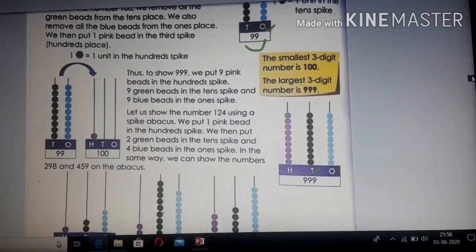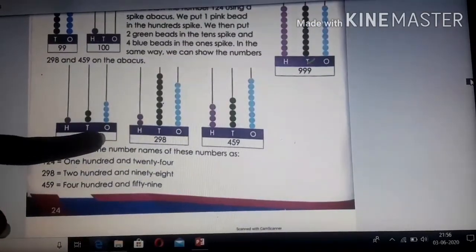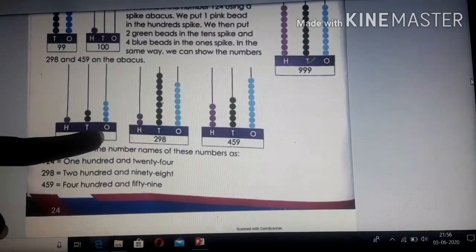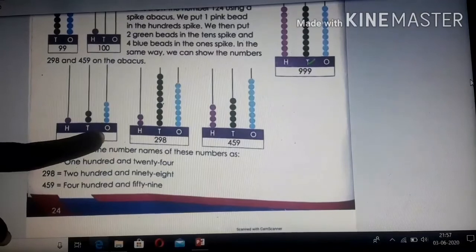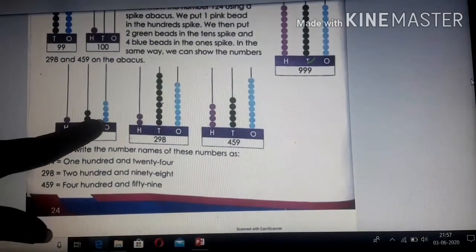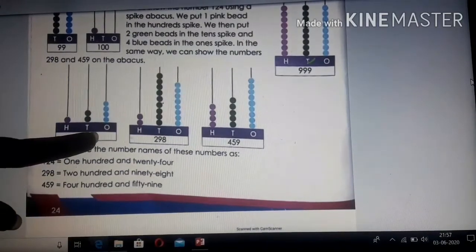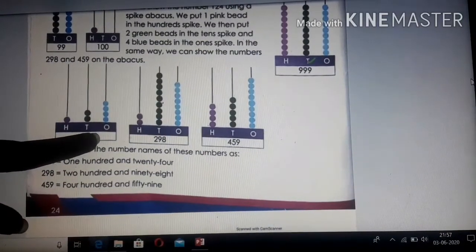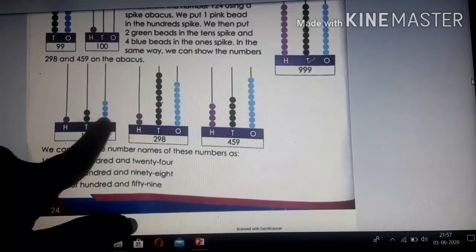It is very easy to count on an abacus, children. Similarly, can you tell me what number is here? In this, what number will you get? Just count the bits. In ones place you are getting 4 bits. In tens place you are getting 2 bits. And in hundreds place you are getting 1 bit. So 124.